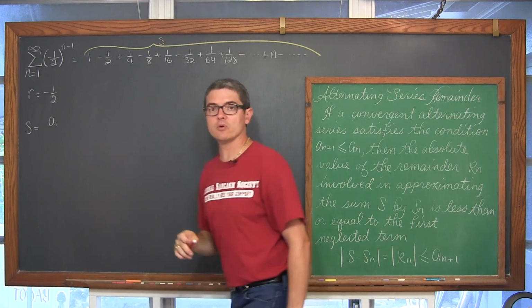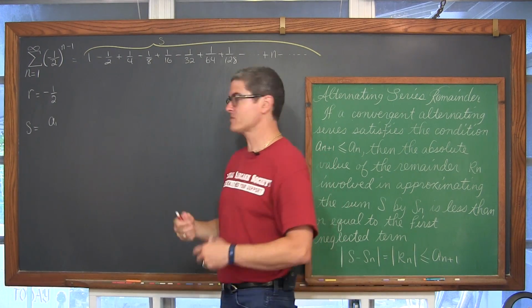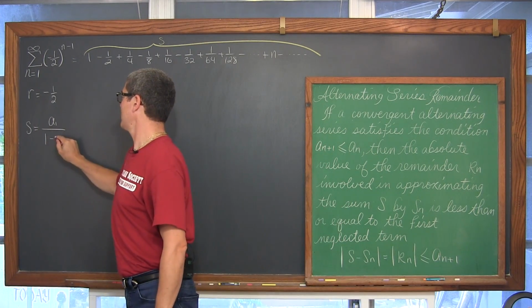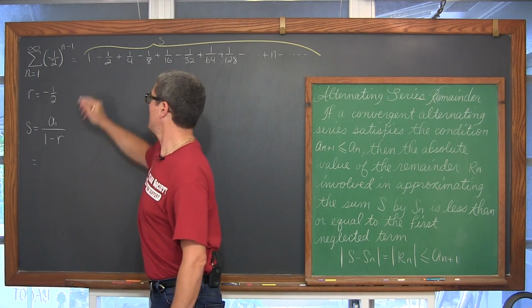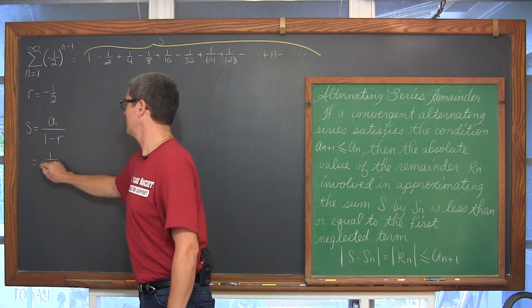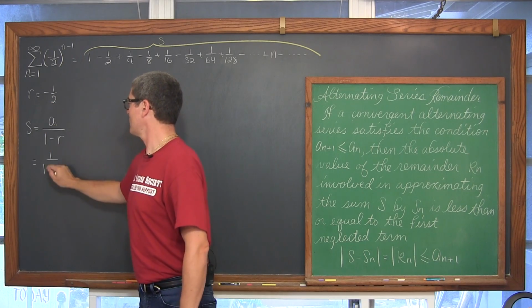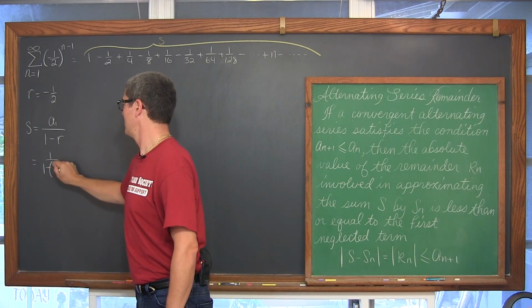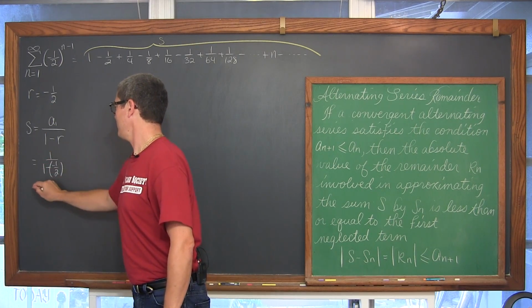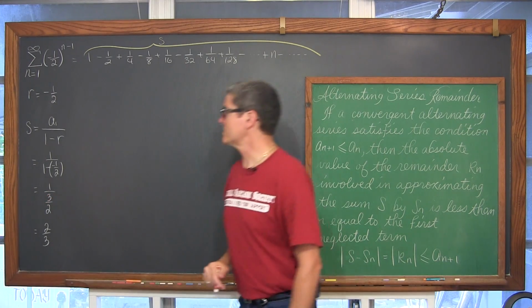Your pre-calc book would have said a sub 1 just to indicate the first term in the series, over 1 minus r. So we have 1 over 1 minus negative 1/2, and that's 2/3.